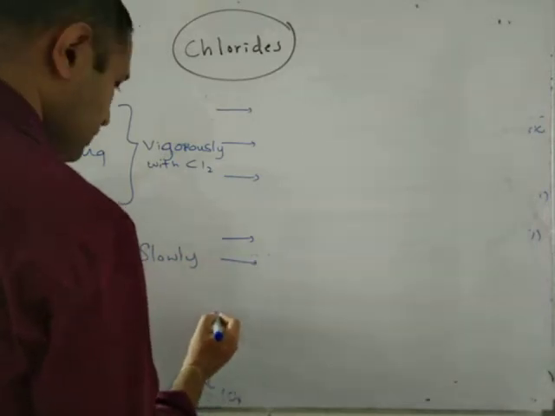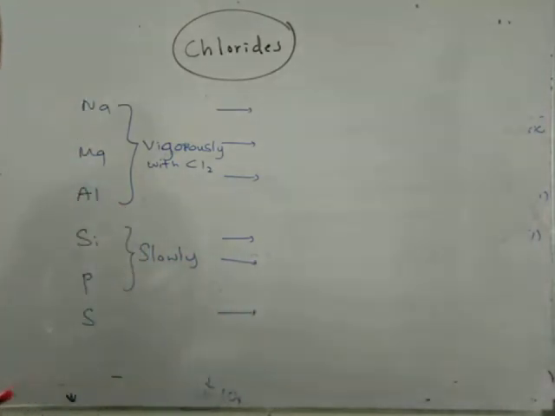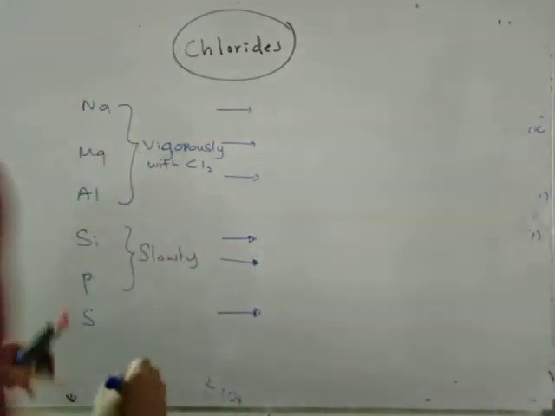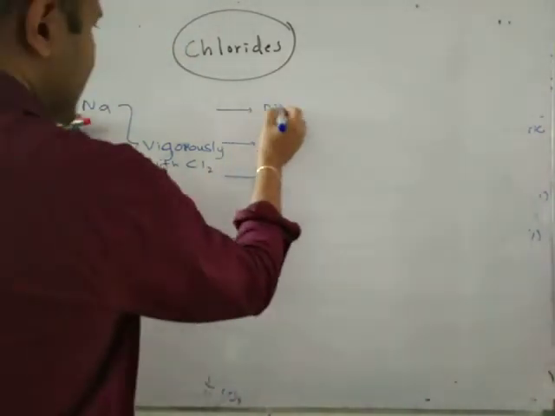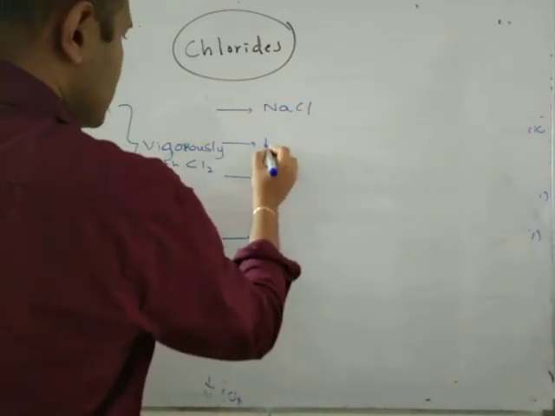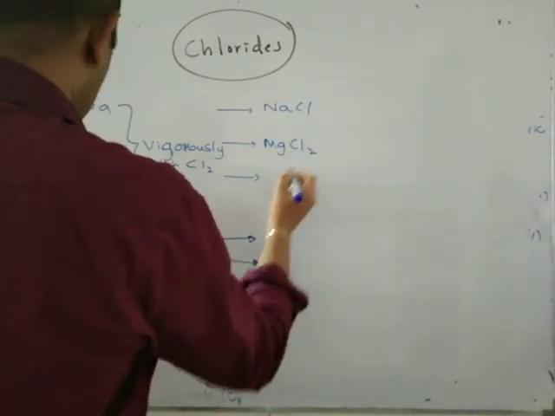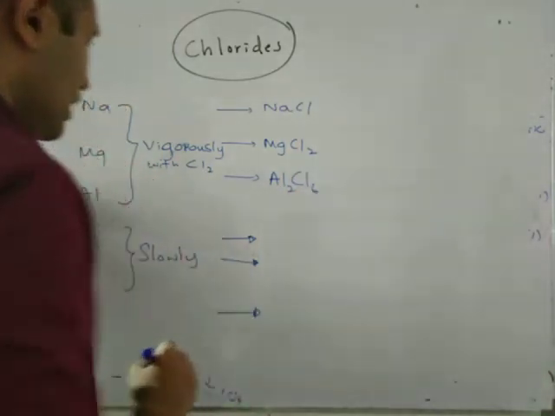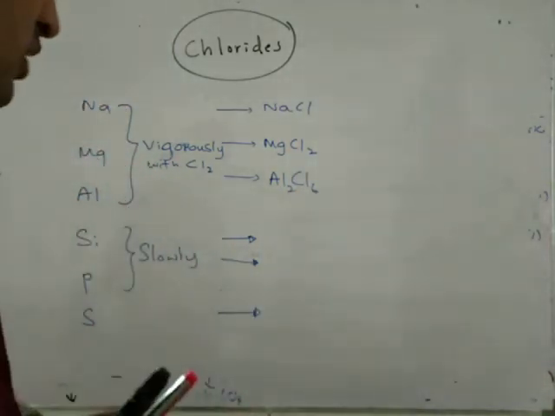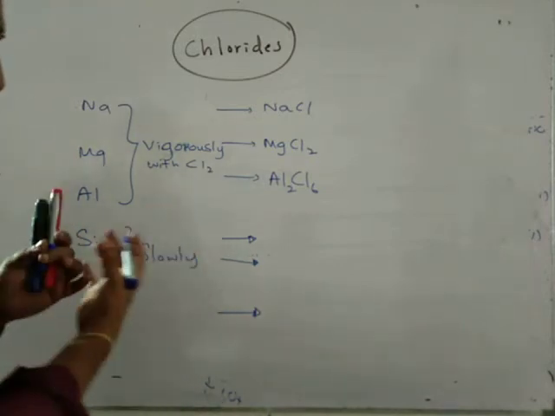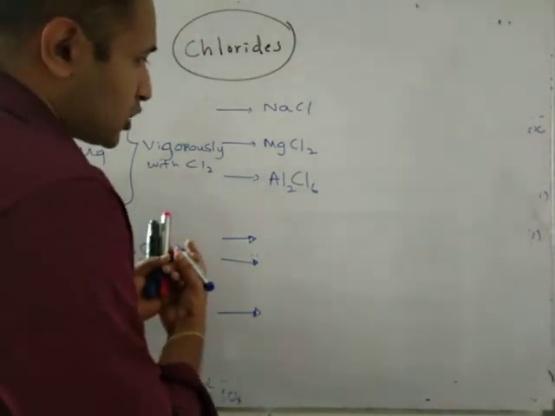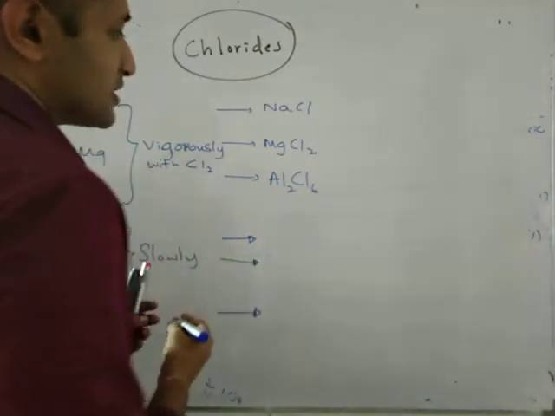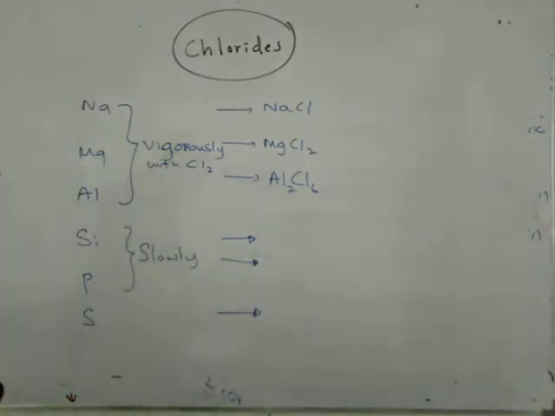The chlorides of sulfur is not in the syllabus, but we are learning that also. Right. Sodium forms NaCl with chlorine. This one forms MgCl2. And aluminium forms Al2Cl6. You know that. Aluminium is not forming AlCl3. Two AlCl3 molecules combine with each other through dative bonds to form Al2Cl6 dimer. It's a dimer. You know that, right?